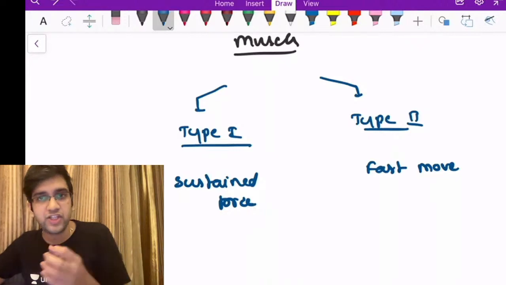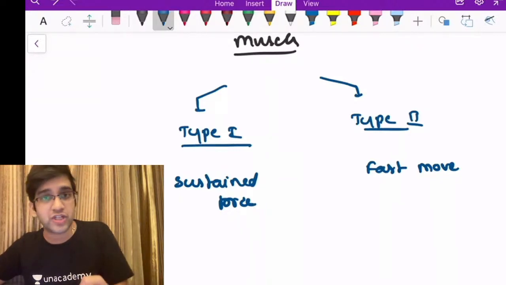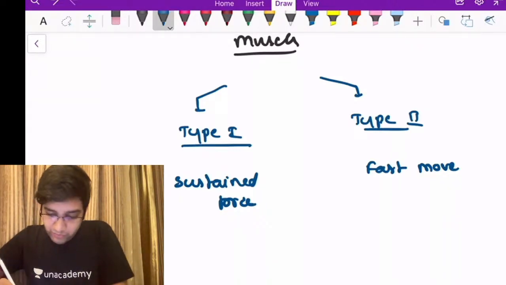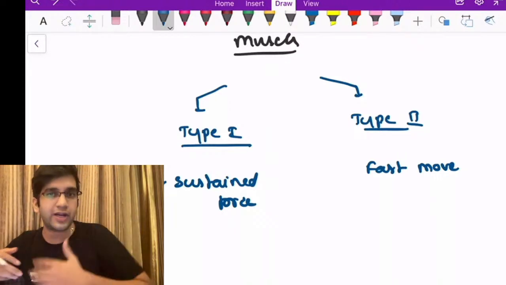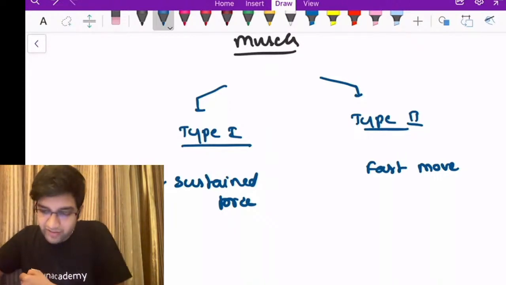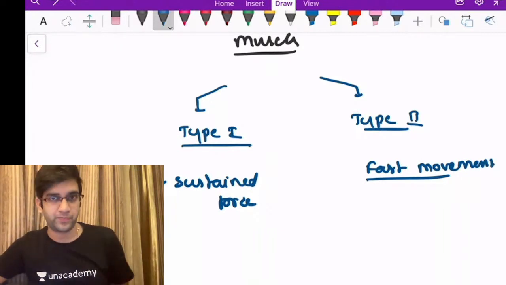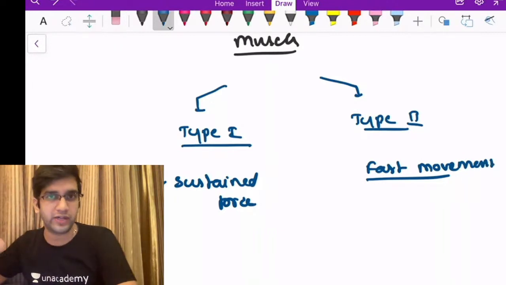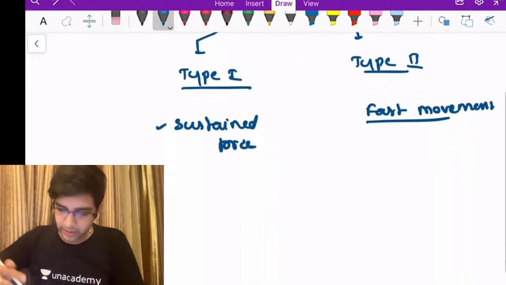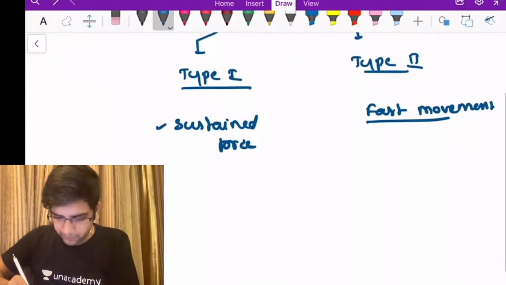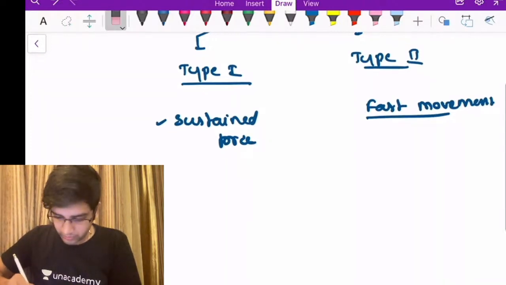In type 1 fiber, the energy produced will be low. The glycogen content will be low. But type 1 is a sustained force, right? So it will not undergo fatigue much. I will run fast with the help of my type 2 fiber, but I cannot sprint forever. So the fatigue will be more in a type 2 fiber, right? Compared to that, type 1 fiber will be more resistant to fatigue, right?